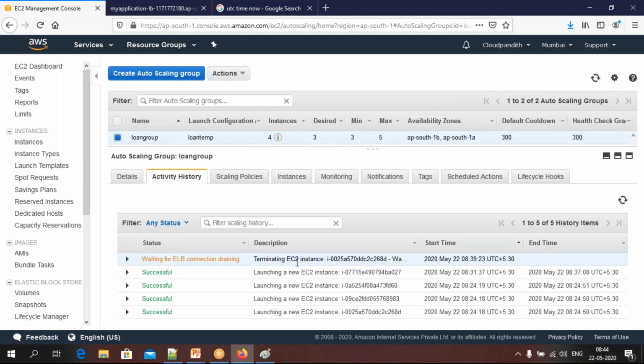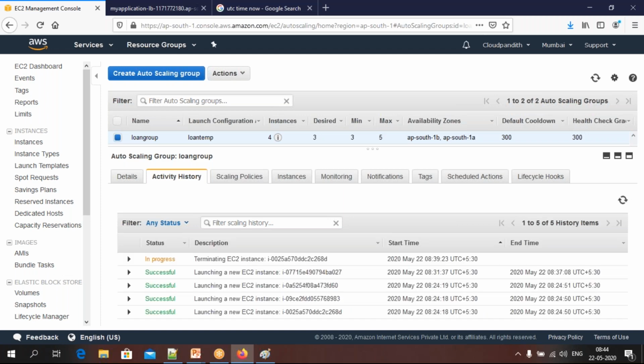In the loan group, we'll focus only on the loan group. Okay, so let's wait. This will be terminated automatically. See, it's in progress to terminate. It is going to terminate in a while. So if you keep verifying, this will be terminated.